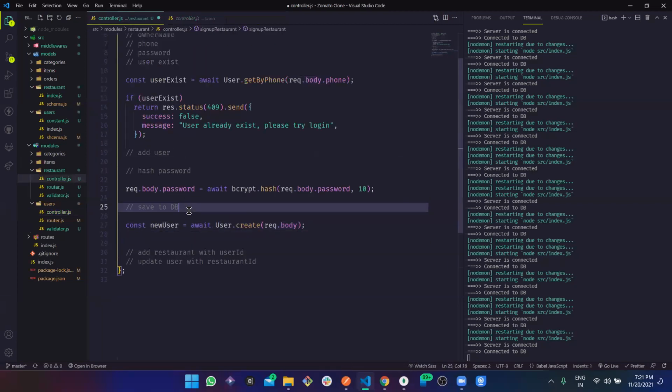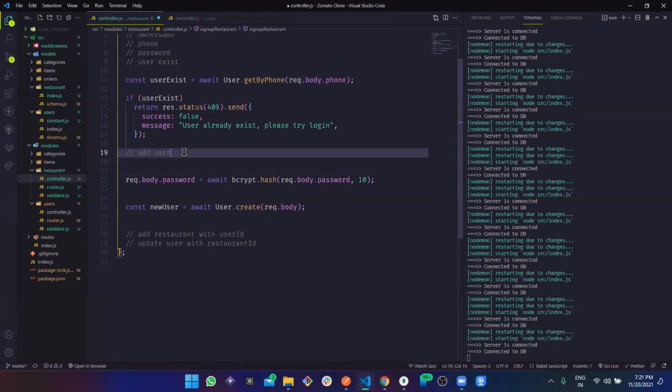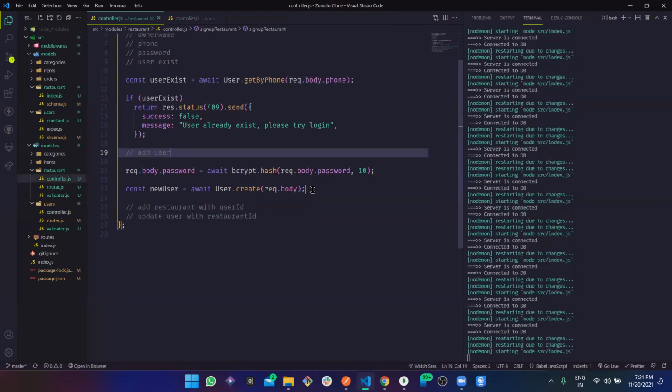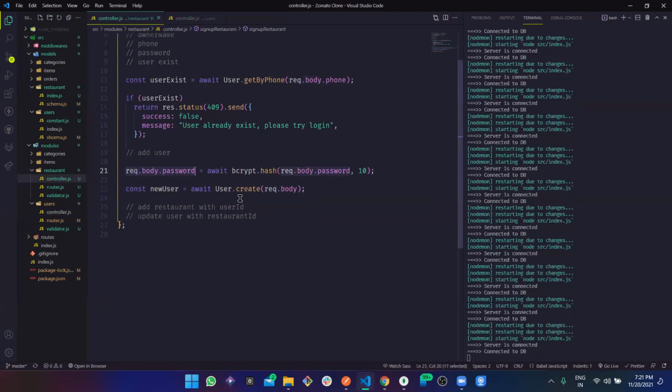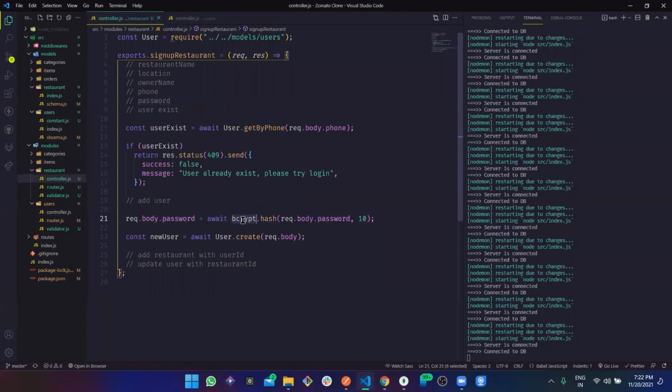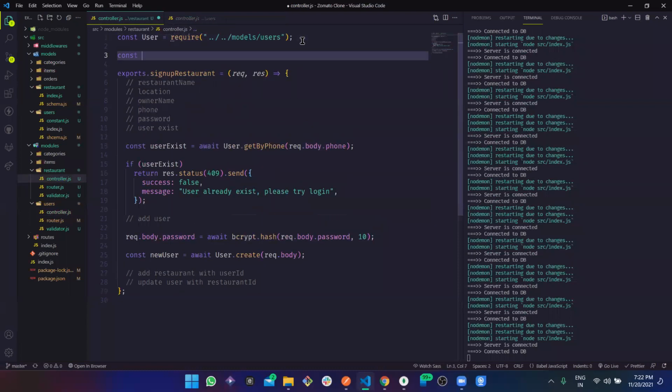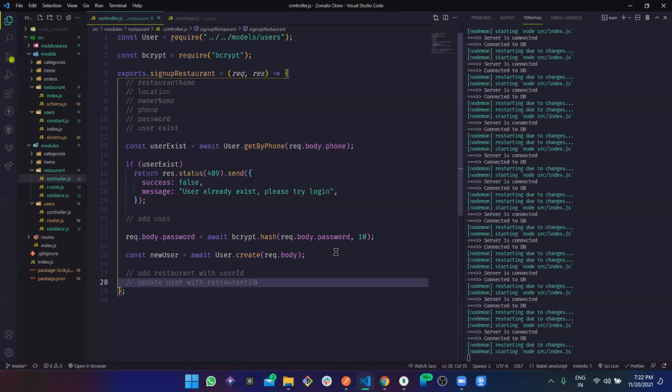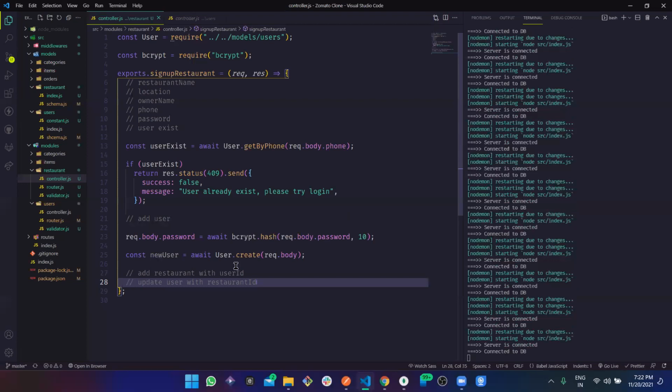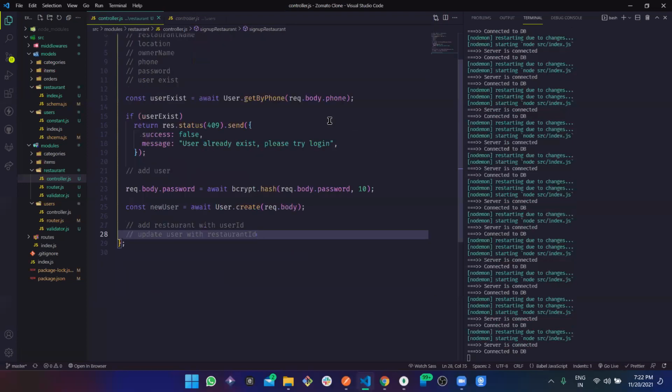I don't like to just copy and paste the code, but today we have to. So request dot body. Now we are just hashing this. If we are hashing, we also need decrypt here. Require decrypt. Perfect. Now this is done. We are getting all these things. So if this does not exist, then so on and so on.